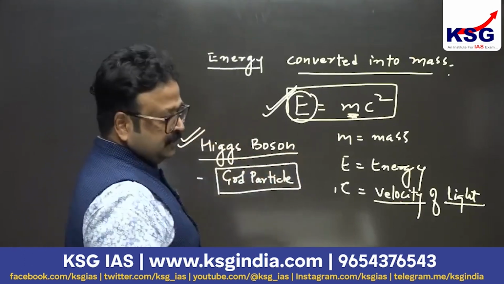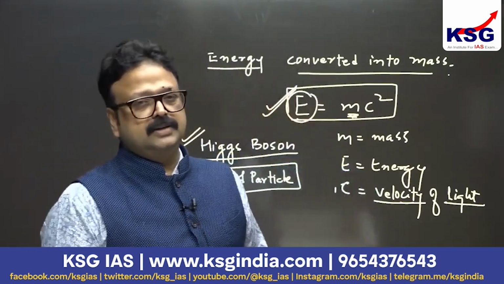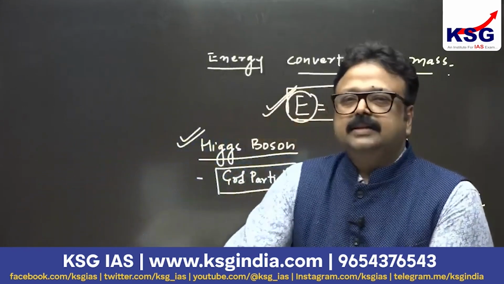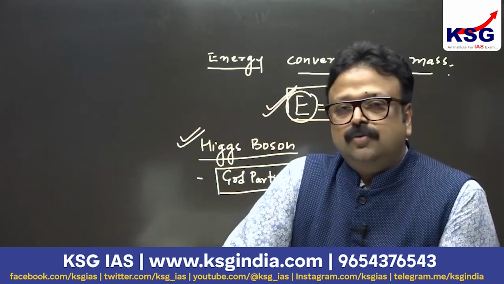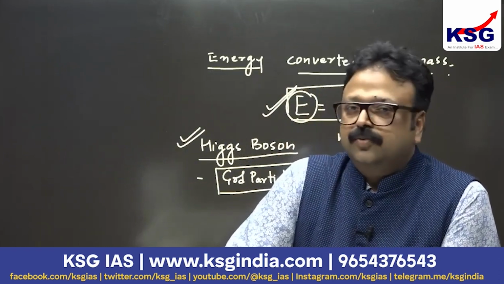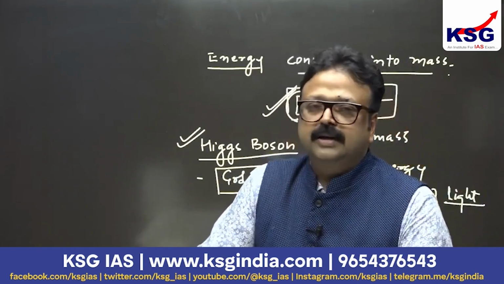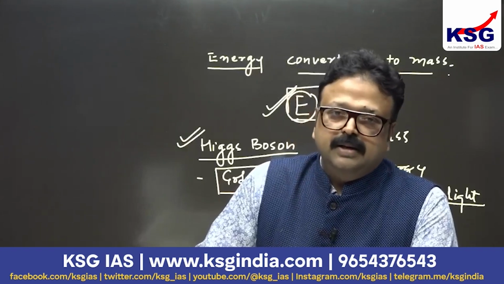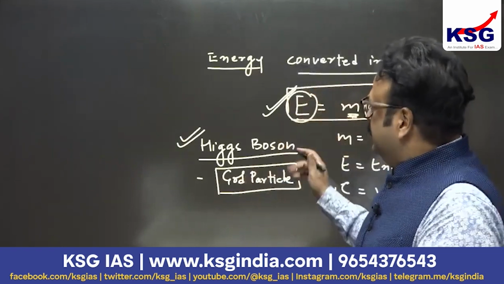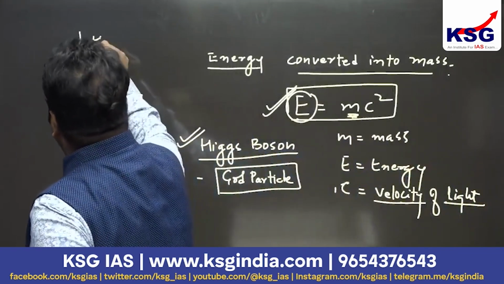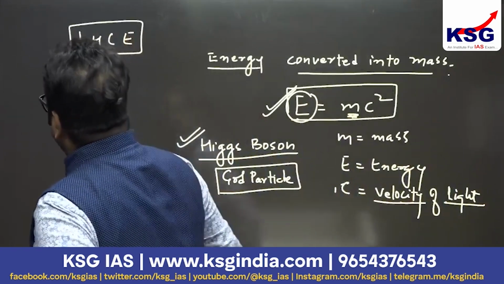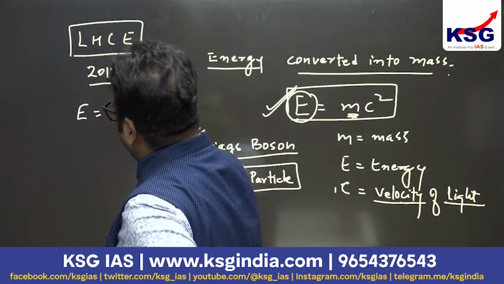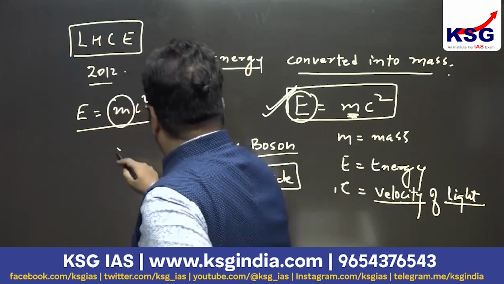Peter Higgs was the scientist behind this theory. He first gave it theoretically way back in 1960, but it was proved later, in 2012, when the Large Hadron Collider gave the same kind of origin of this God particle, with the stages of the Big Bang simulated artificially. In the LHC experiment in 2012, it was proved that yes, energy can be converted into mass, and the mass which was created was the Higgs boson.